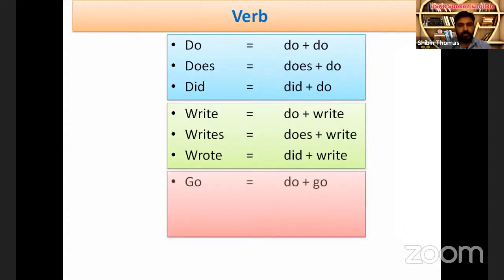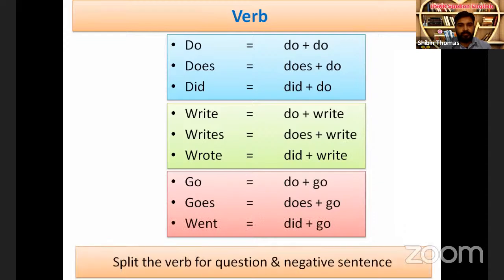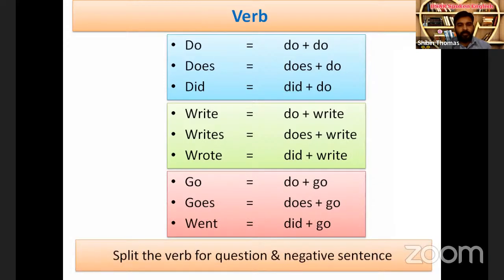Next, go: do go. Goes: does go. Went: did go. Split the verb for question and negative sentences. We need to split the verbs for questions and negative sentences.